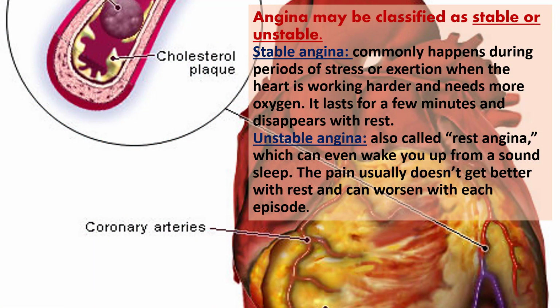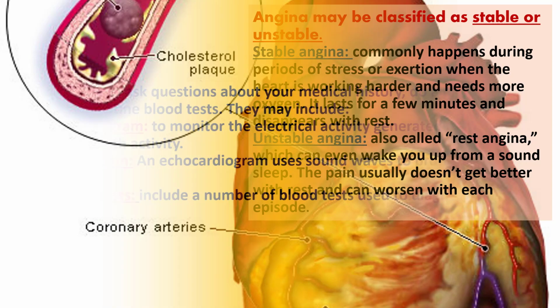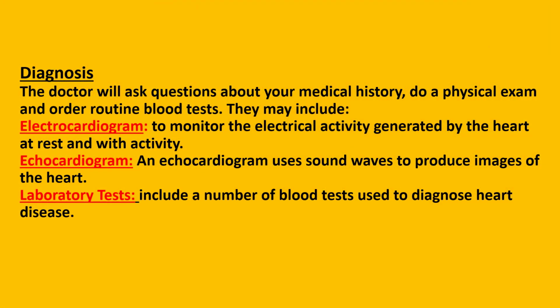Angina may be classified as stable or unstable angina. Stable angina commonly happens during periods of stress or exertion when the heart is working harder and needs more oxygen. It lasts for a few minutes and disappears with rest. Unstable angina, also called rest angina, can even wake you up from a sound sleep. The pain usually doesn't get better with rest and can worsen with each episode.